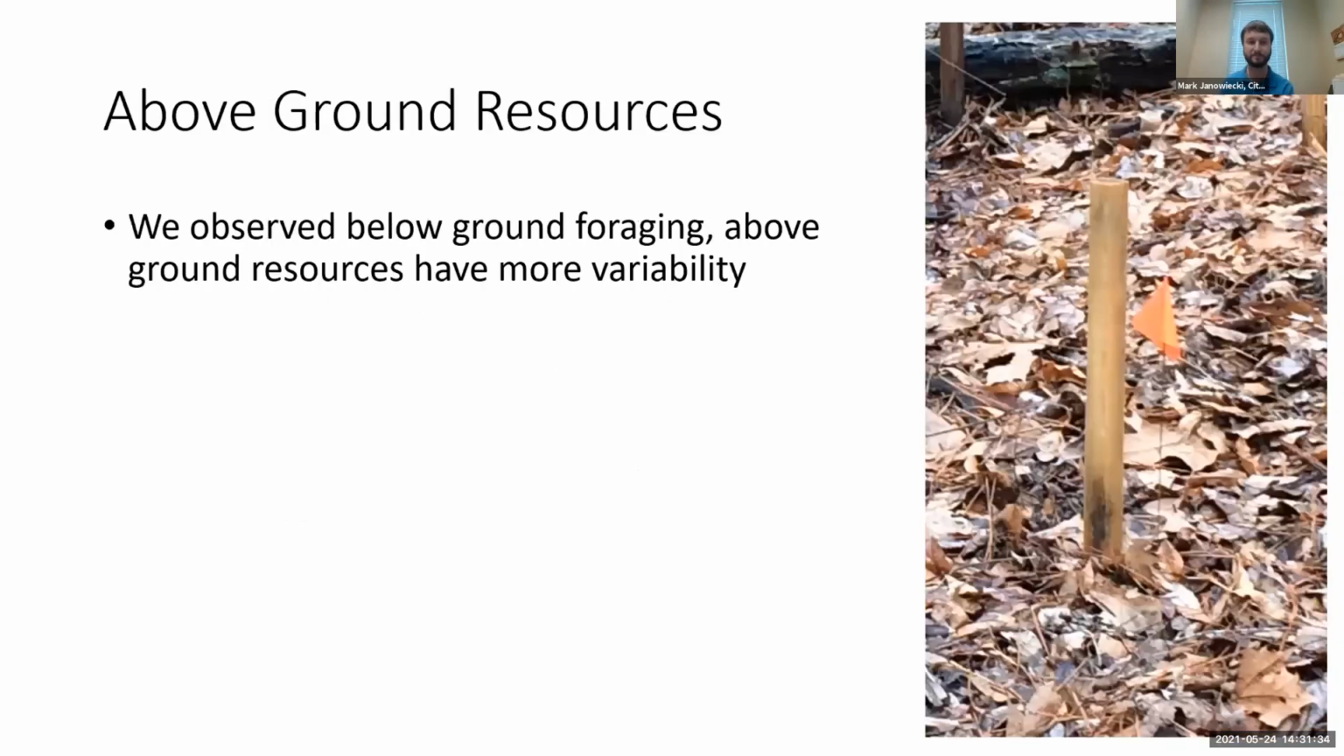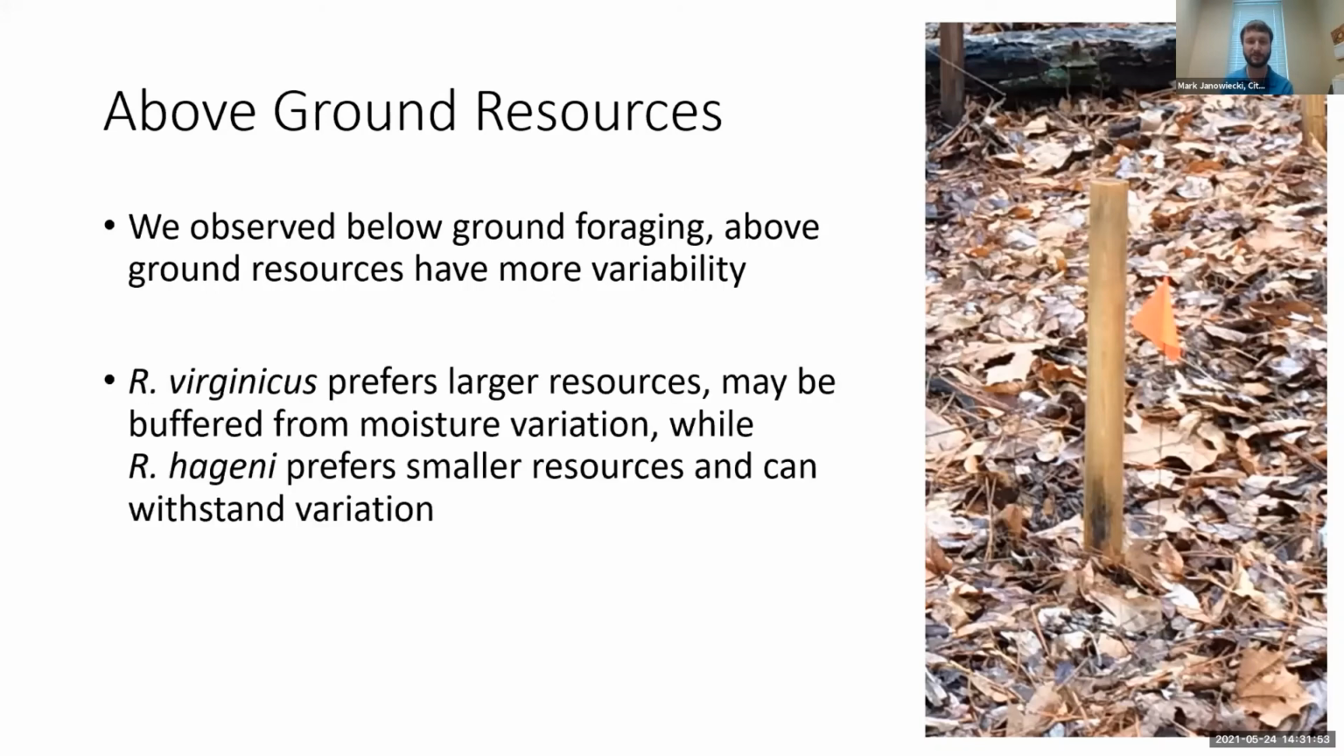For our study, we used these below ground resources. We inserted the stakes in the ground about 6 inches into the soil, and we looked at the termites that were foraging through the soil. But this also would imply that there might be resource selection for above ground resources, because above ground resources are going to have a lot more variability without the buffer of the soil.